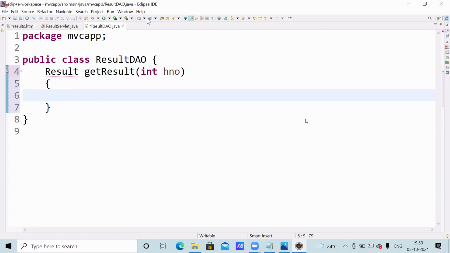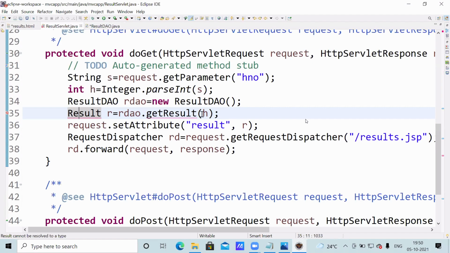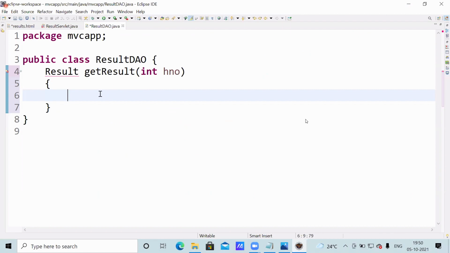Now you observe the ResultDAO class. This class object is already created, and I'm already calling it. See, the method name is getResult, and the return type should be Result, which will take the hall ticket number H. That will receive the hall ticket number here. Now with this hall ticket number, it should communicate with the database. For the database, you already know. All methods throw exceptions; the try catch block you can add later.